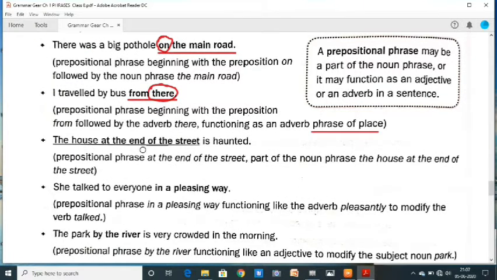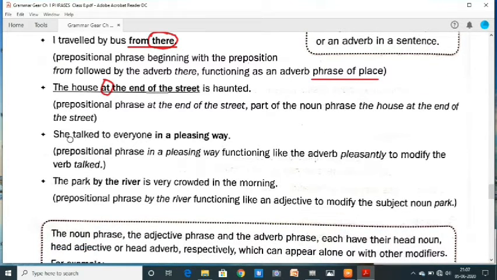The house at the end of the street is haunted. "At" is a preposition. The end of the street is haunted. The prepositional phrase "at the end of the street" is part of the noun phrase.